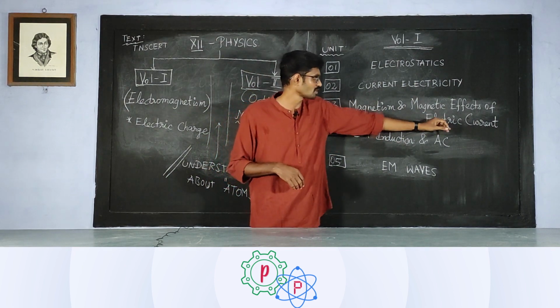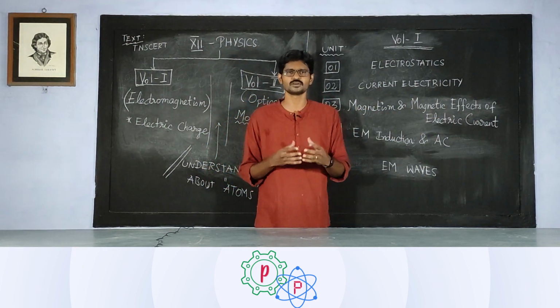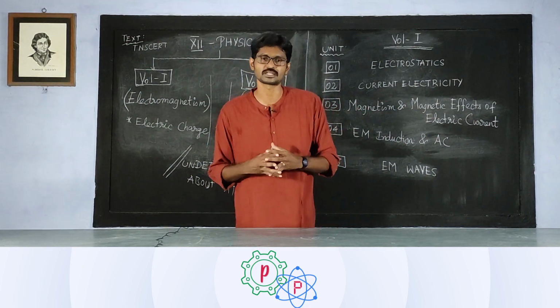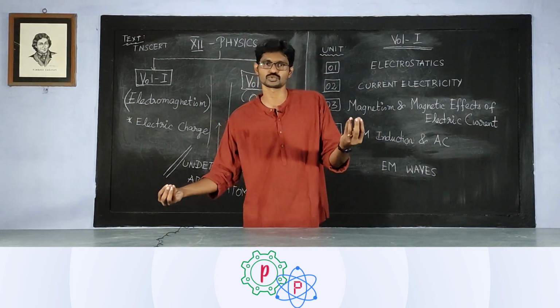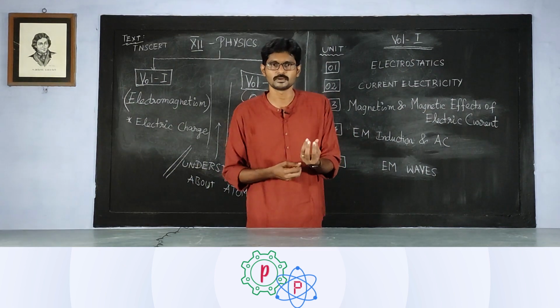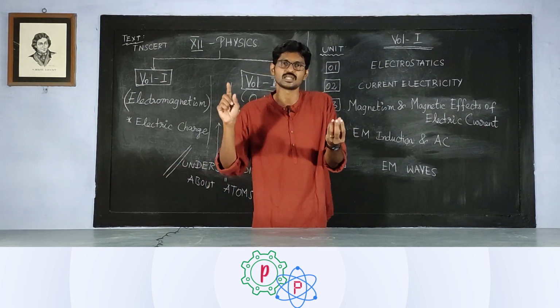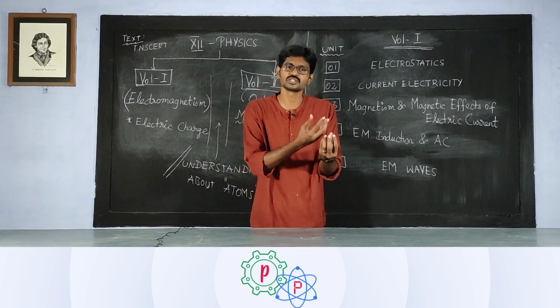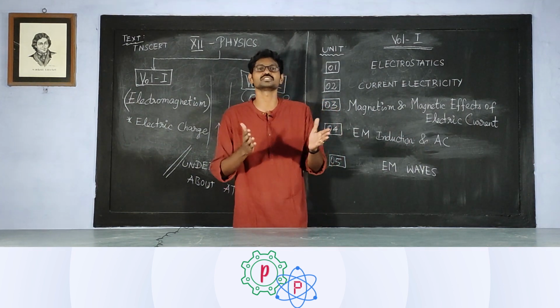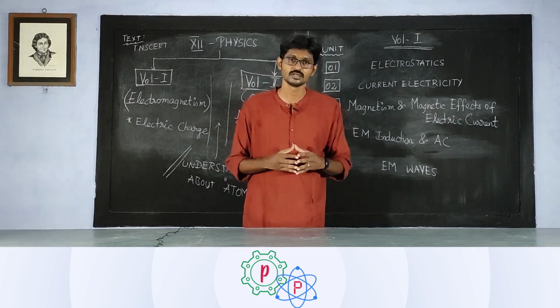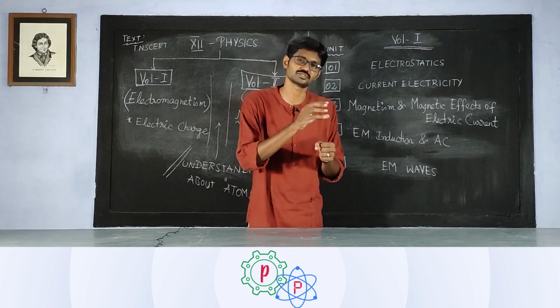When we talk about electric current flowing, let us talk about a very simple scenario where I'm going to use an electric bulb connected with an electric source, be it a battery or your power line. When you connect it and switch on the power, naturally the bulb glows. Let us say we allow the bulb to glow for about 30 seconds or 1 minute even, switch it off and you touch the bulb.